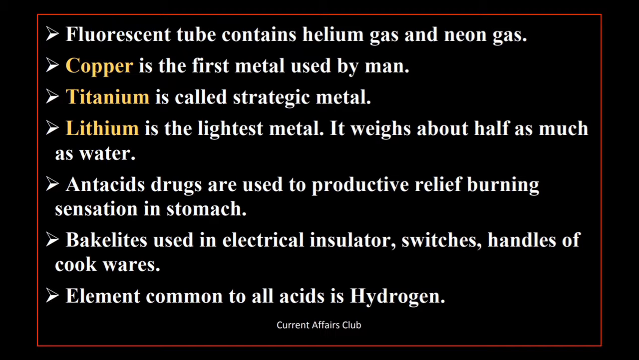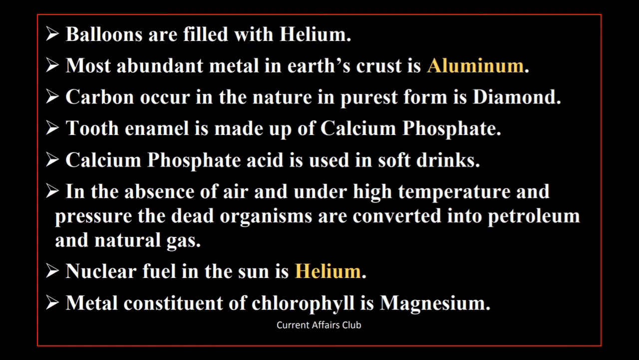Antacid drugs are used to provide relief from burning sensation in stomach. Bakelite is used in electrical insulators, switches, handles of cookers. Element common to all acids is hydrogen. Balloons are filled with helium. Most abundant metal in Earth's crust is aluminum. Carbon occurring in nature in purest form is diamond.